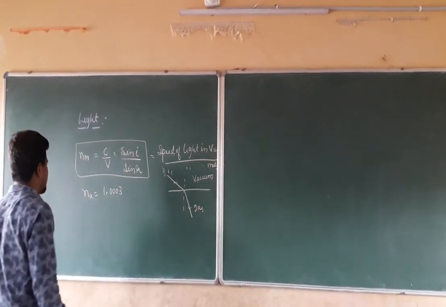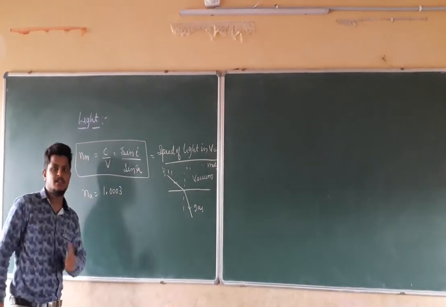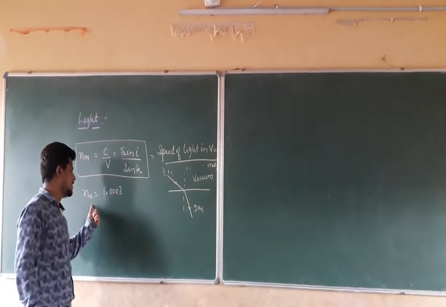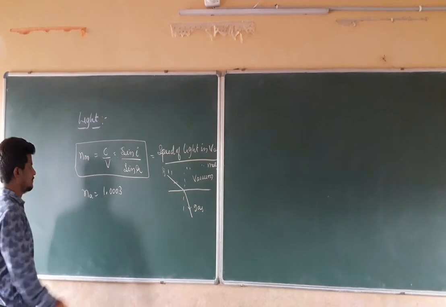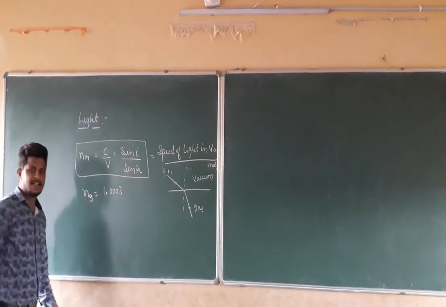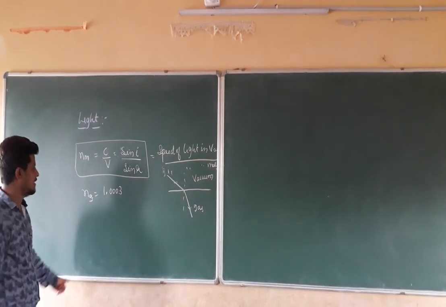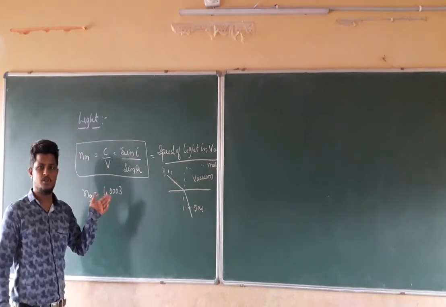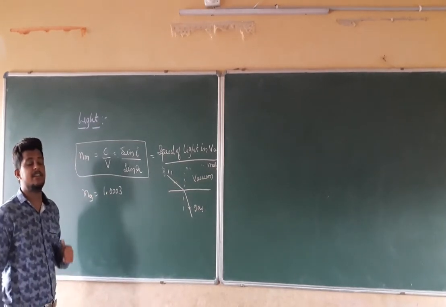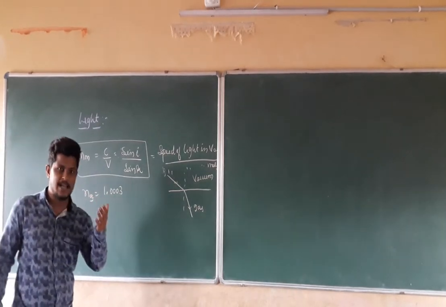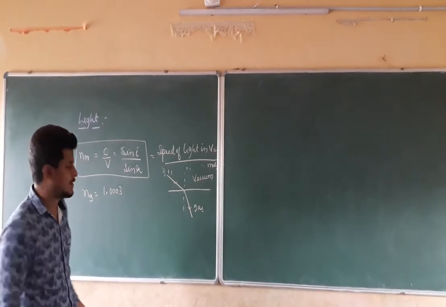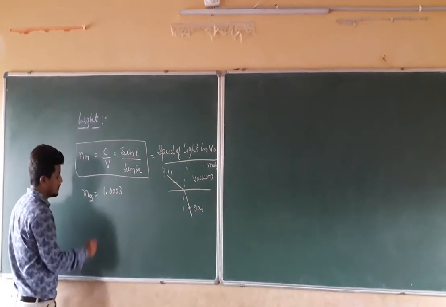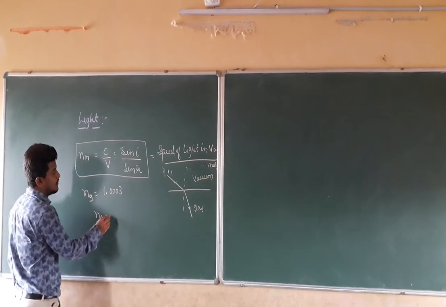1.0003. That is nothing but the extent of refraction which is going to happen in the gas medium or air medium. Air is nothing but gas. It is equal to 1.0003. That is very less. The refraction amount in the gas medium will be very less. How? We will check. Therefore, Ng equal to what we have to write?